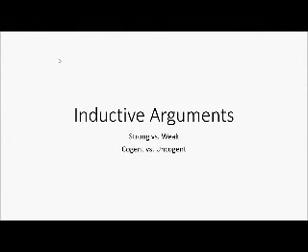Same type of deal. We're basically going to look at examples of strong versus weak arguments that are both cogent and uncogent by looking to see that there are examples of arguments that are strong, that have false premises and a false conclusion, and yet there are weak arguments that have true premises and true conclusion. And so when we look at inductive arguments, we're literally looking at the strength, or whether or not the conclusion follows from the premises offered.